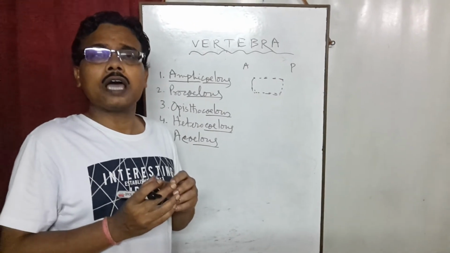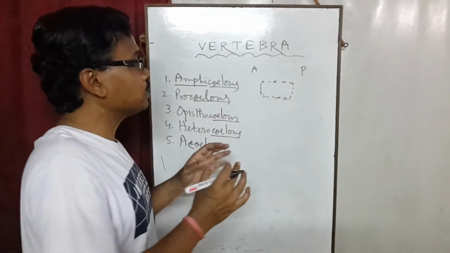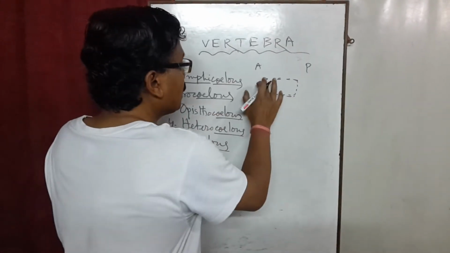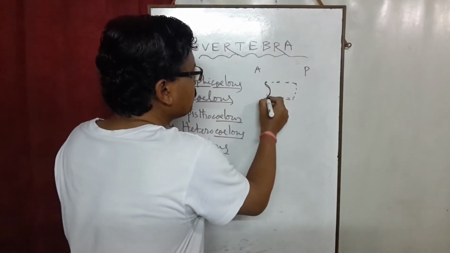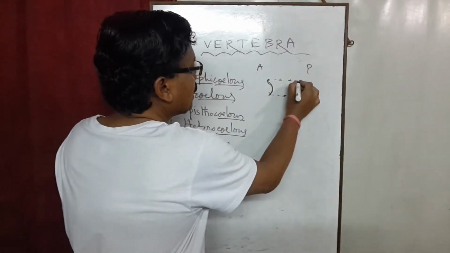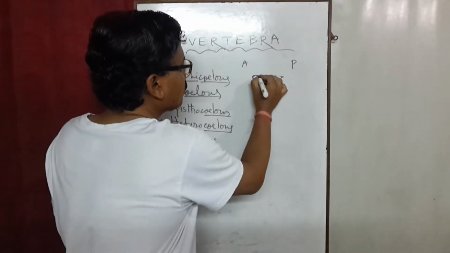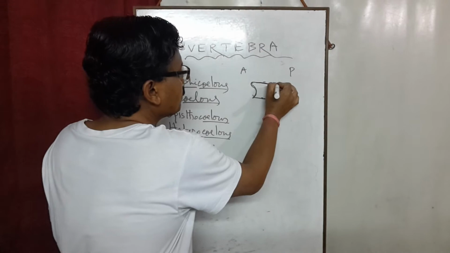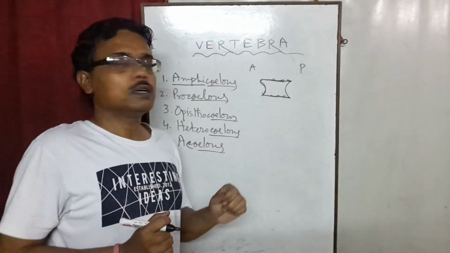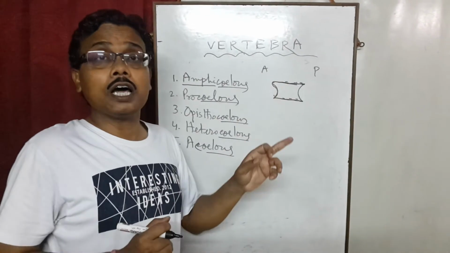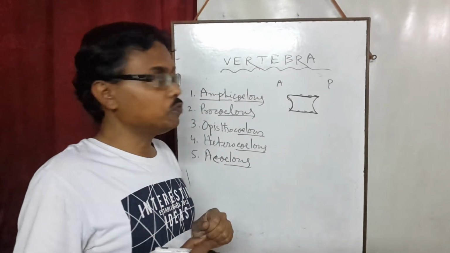So the cavity or concavity is present on both sides of this vertebra like this. This is one concavity and this is another concavity. This is called Amphicoelus, and this type of vertebra is present in Osteichthyes, that is bony fish.